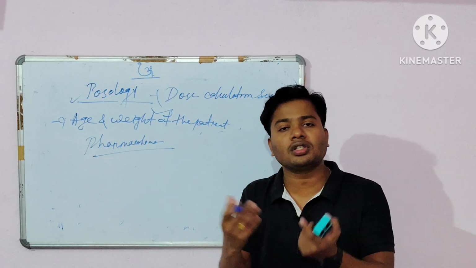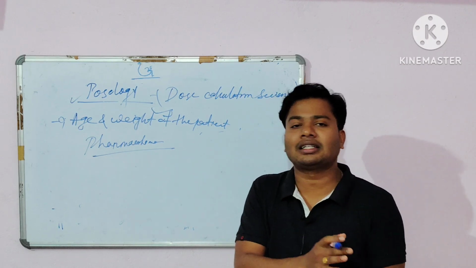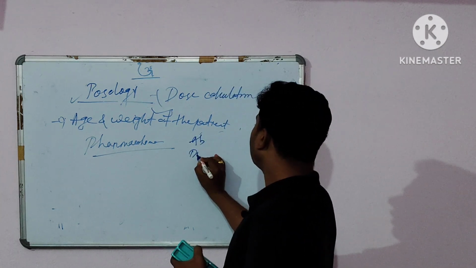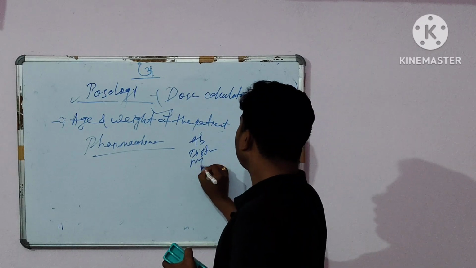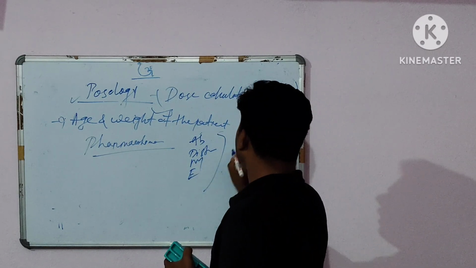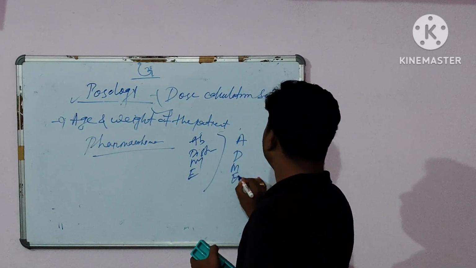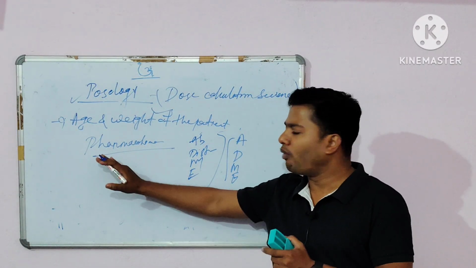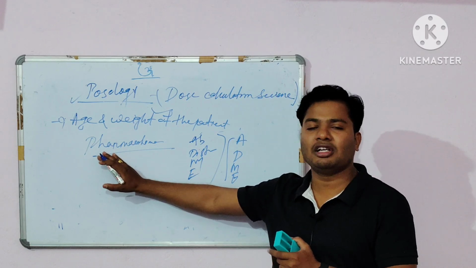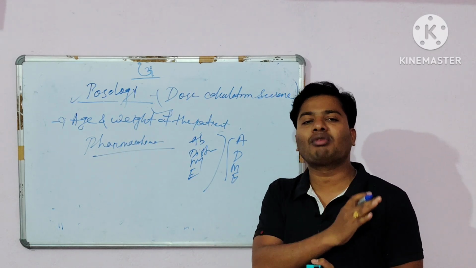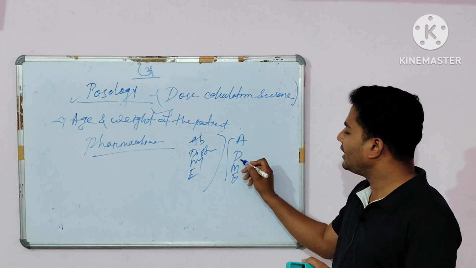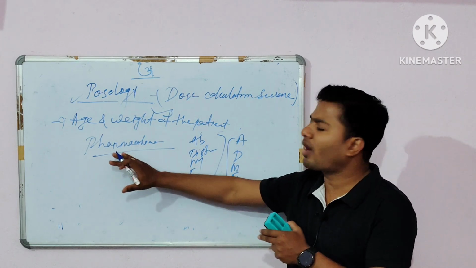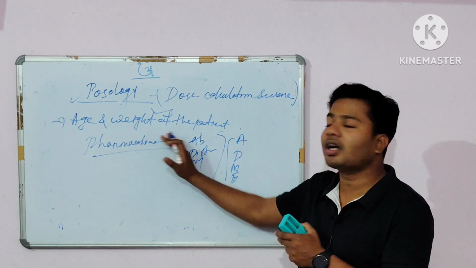In that time, the body will do absorption, distribution, metabolism, and excretion. Simply you can say the ADME process. So pharmacokinetics means what the body does to the drug, or you can say the study of the ADME process inside the body. Clear? So how does pharmacokinetics change the dose with the age?